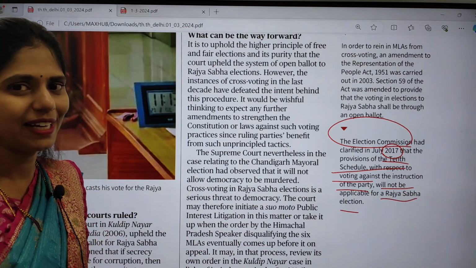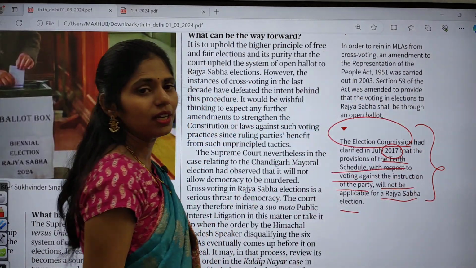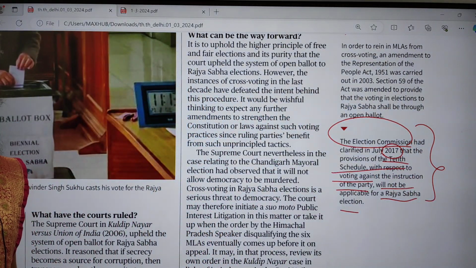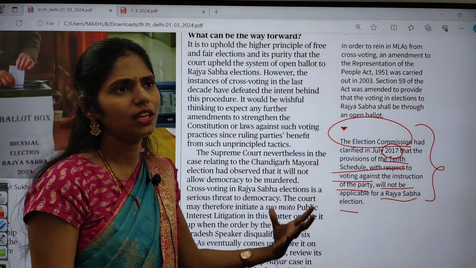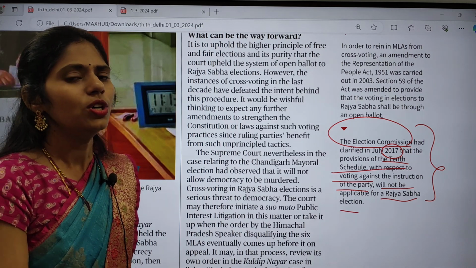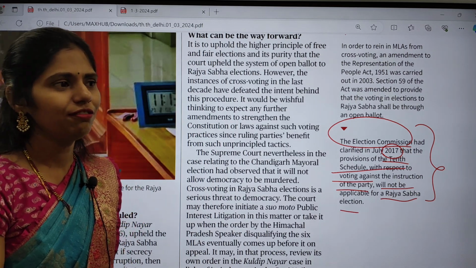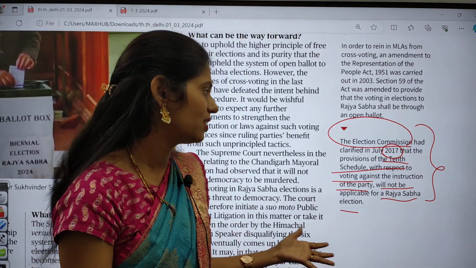Okay, so this is the thing which is mainly said, and this statement can appear in your prelims. You can get a question like, consider the following statements regarding this 10th Schedule. Under this, if you are voluntarily giving up the membership of a political party, you will be disqualified.